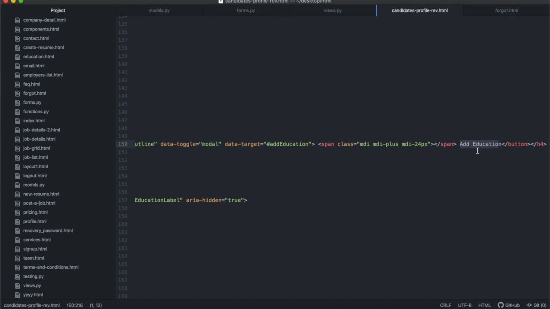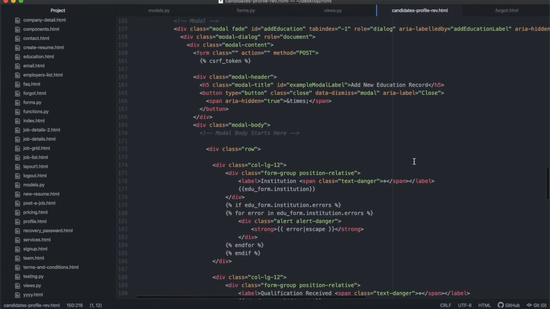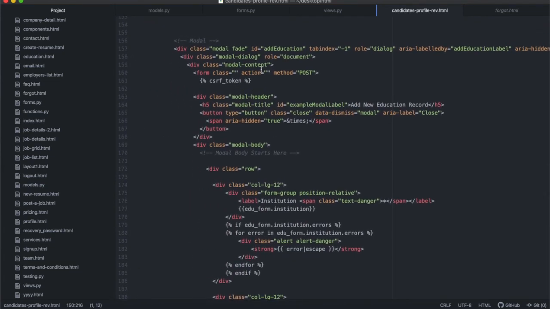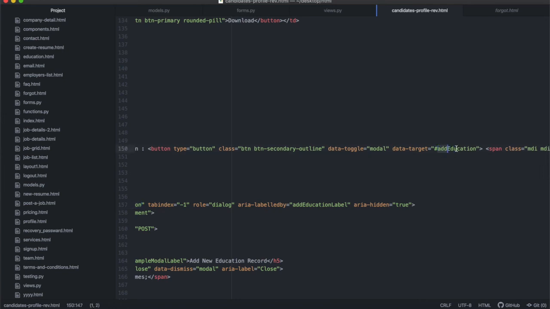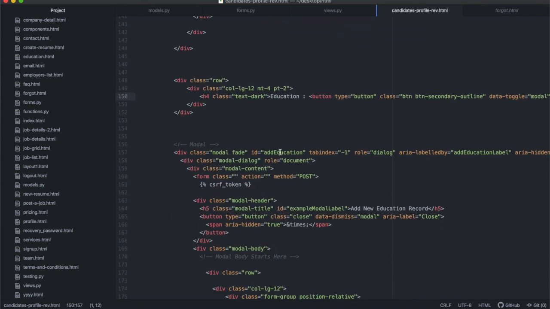And when they click that add education button, the modal is going to pop up, and it's going to have a form on it. That form is the one that we have underneath here. You will see this modal. I decided to call it ID add education. This ID add education is going to be the same as the data target on the button over there, so that when you press this button and that is the data toggle modal, it understands the modal that it needs to open is the add education modal.